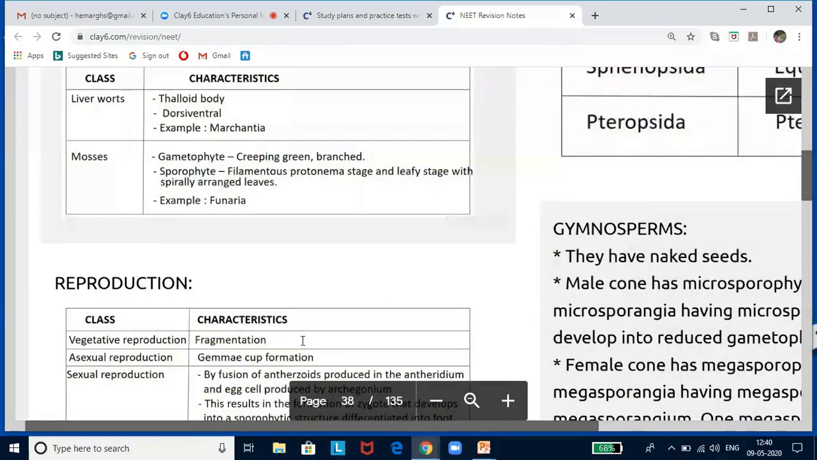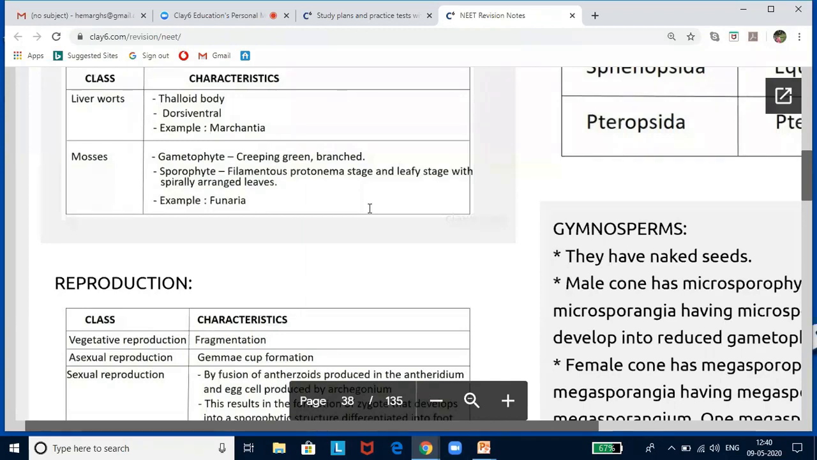Now let me get back to mosses. In this class, gametophyte is the predominant stage. Protonema is the first stage that develops directly from the spore. This protonema is a creeping, green, branched, filamentous stage. Leafy stage is the second stage which develops from the protonema as lateral buds.